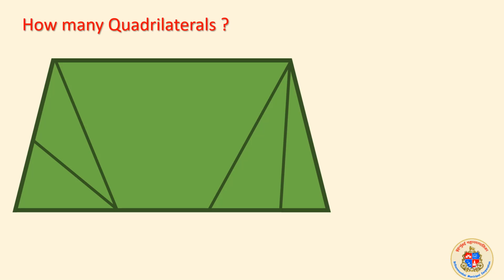A quadrilateral is a 4-sided figure. The whole figure is a quadrilateral. If I name this as A, B, C, D, it itself is a quadrilateral. Then we need to number this A, B, C, D, E, the easiest way. Now if you look at this, C itself is a quadrilateral.